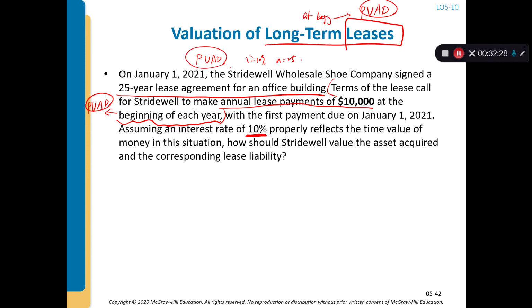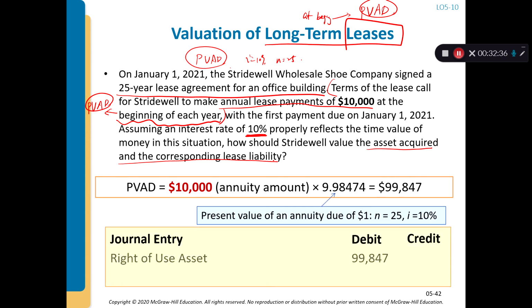Okay, and then they want to know how to value the asset acquired and the corresponding lease liability. So basically, in the PVAD discount factor table, you find n equals 25 and i equals 10%, which is 9.98474. This is the factor. Multiply it by the annuity amount of $10,000, and you find that the present value of the leased asset is $99,847. So if you are going to record this asset, you should debit right-of-use asset, right?